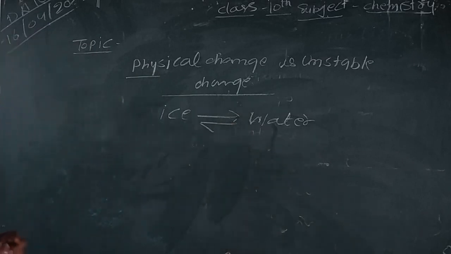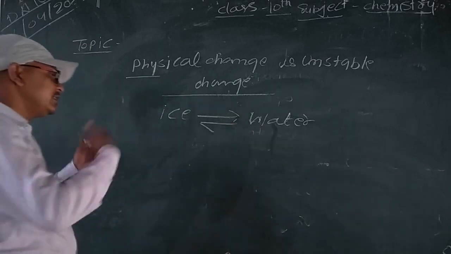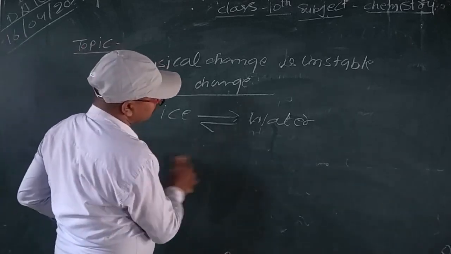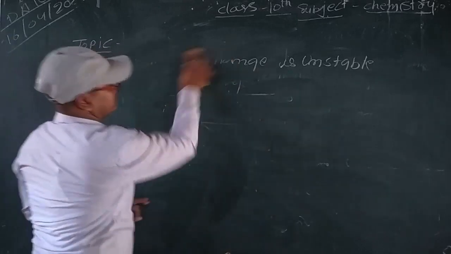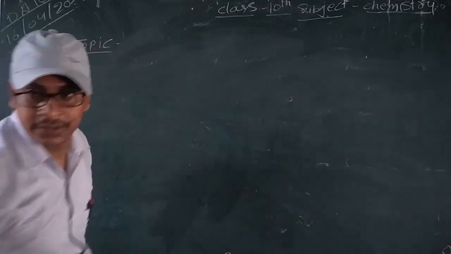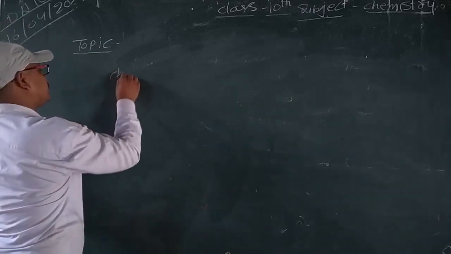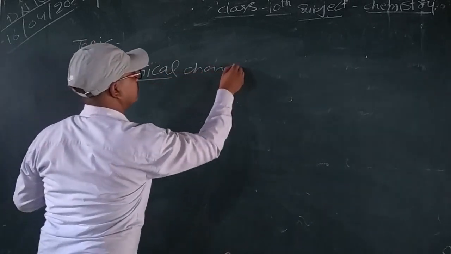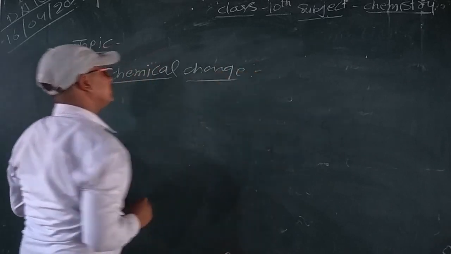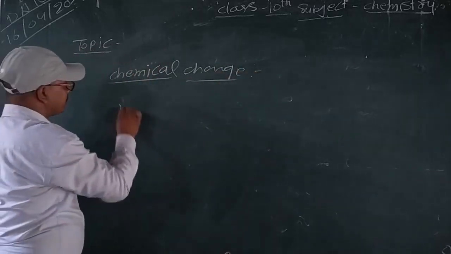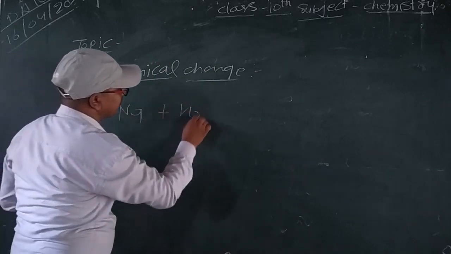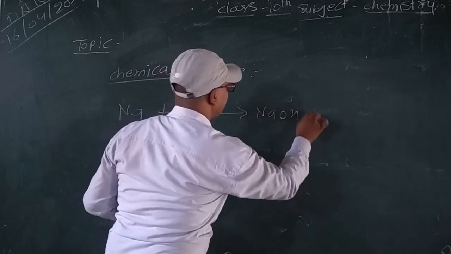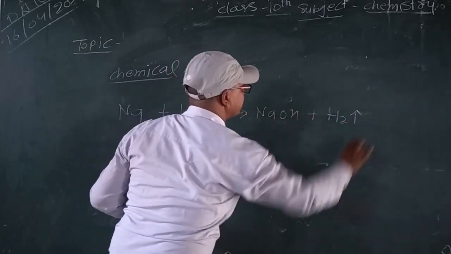And now I tell you about the chemical change. What is chemical change and how many types are there, I will tell you. Write down. Chemical change: for example, sodium reacts with H2O to form a base, NaOH, and also removes H2 gas.